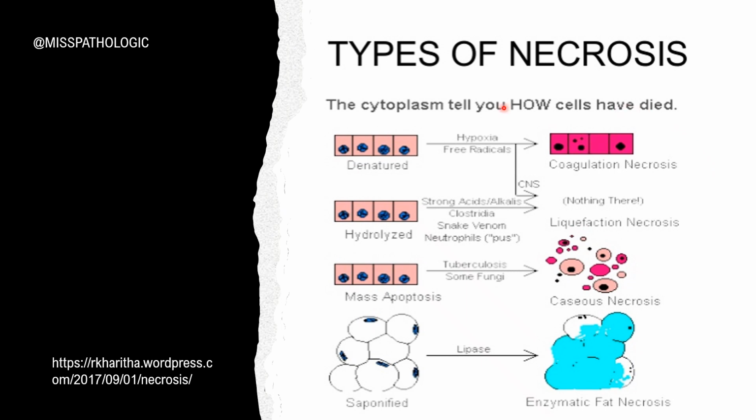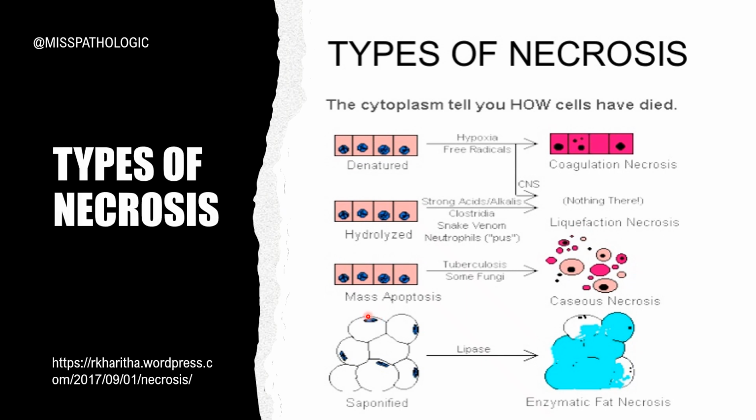Coagulative necrosis usually occurs due to protein denaturation. Liquefactive necrosis will usually occur due to enzyme hydrolysis. Caseous necrosis is a combination of coagulative necrosis plus liquefactive necrosis. Enzymatic fat necrosis occurs in tissues such as the pancreas, and that results in saponification. There is another type of necrosis called fibrinoid necrosis that usually occurs in the walls of blood vessels. So let's move on to each type in detail.